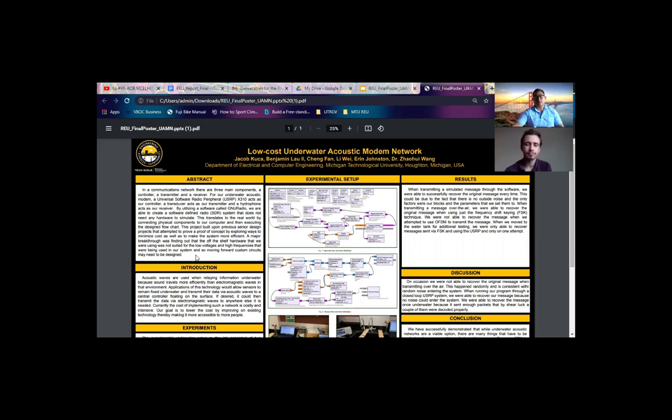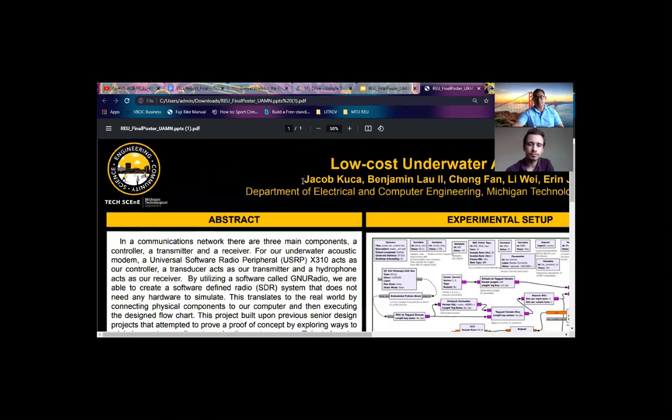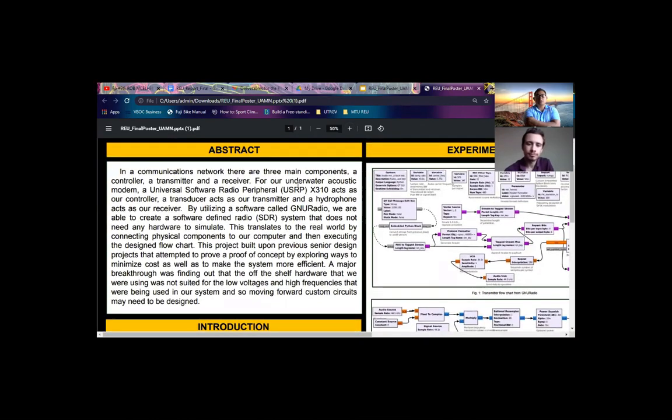So, an abstract or an overview of our project. In a communications network, there are three main components: the controller, a transmitter, and a receiver. For our underwater acoustic modem, a universal software radio peripheral device, model number X310, acts as our controller, a transducer acts as our transmitter, and a hydrophone acts as our receiver.